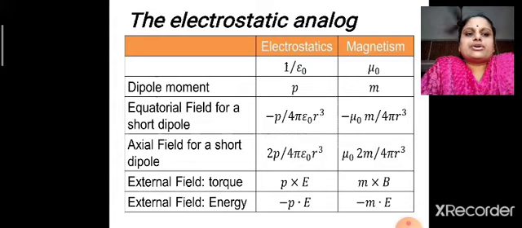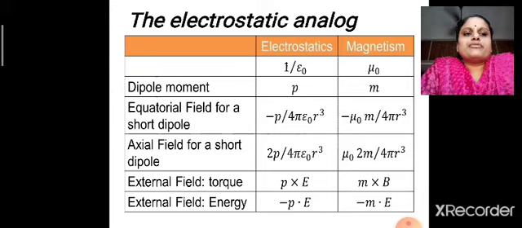Equatorial field for a short dipole is given by minus p by 4 pi epsilon 0 r cube, and in magnetism it is given by minus mu 0 by 4 pi into m divided by r cube. The axial field for a short dipole in electrostatics is given by 2p divided by 4 pi epsilon 0 r cube, whereas in magnetism it is mu 0 by 4 pi into 2m divided by r cube.